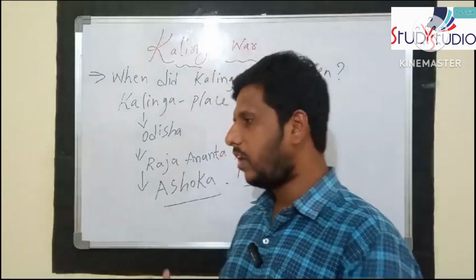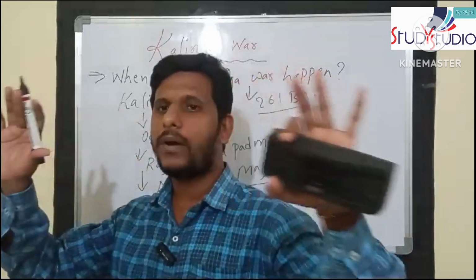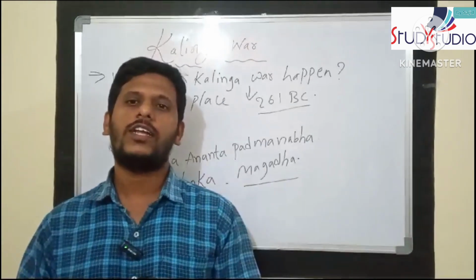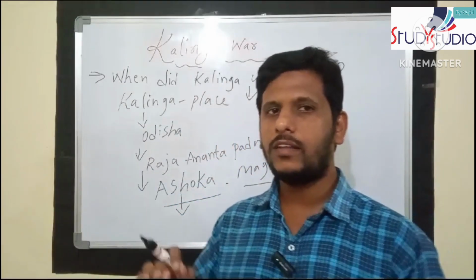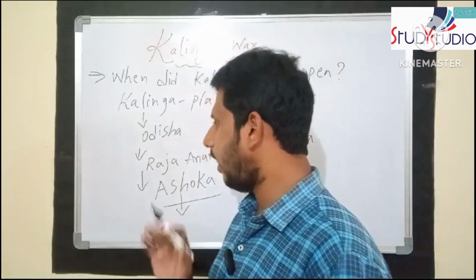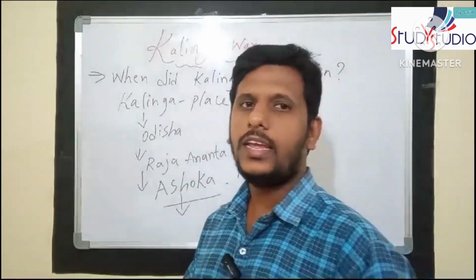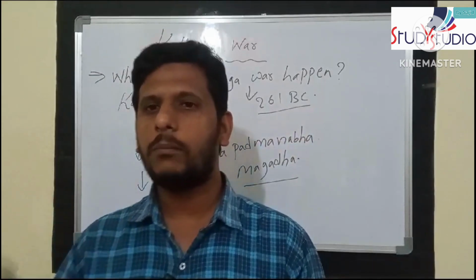We are talking about the states. There is a powerful king who has stretched the empire throughout our country, that is India. So he is called the most powerful emperor. It is the Mauryan Empire, right? And Kalinga was a feudal state, Kalinga was a feudal state, a land between the Godavari and Mahanadi.